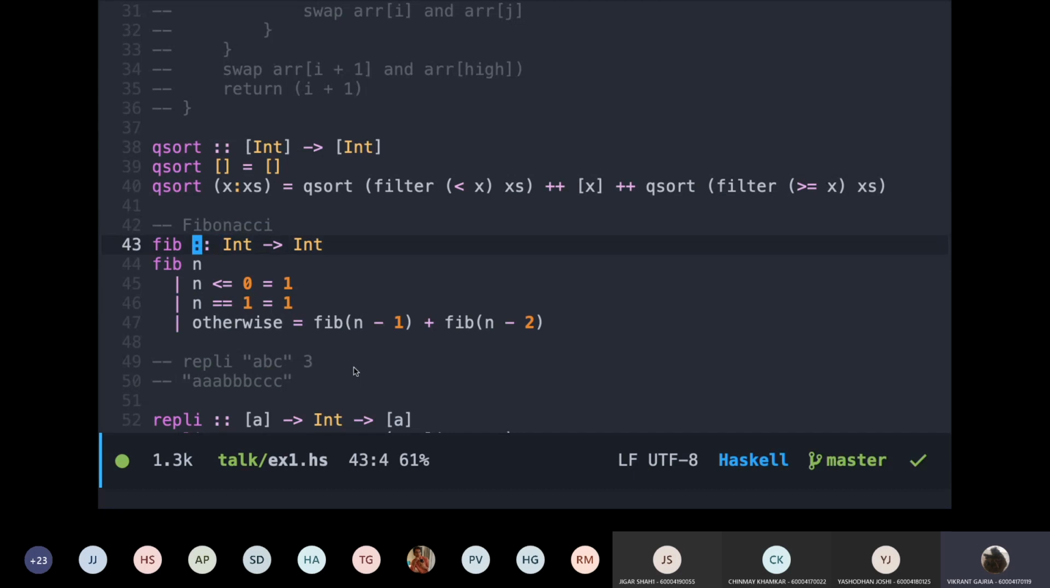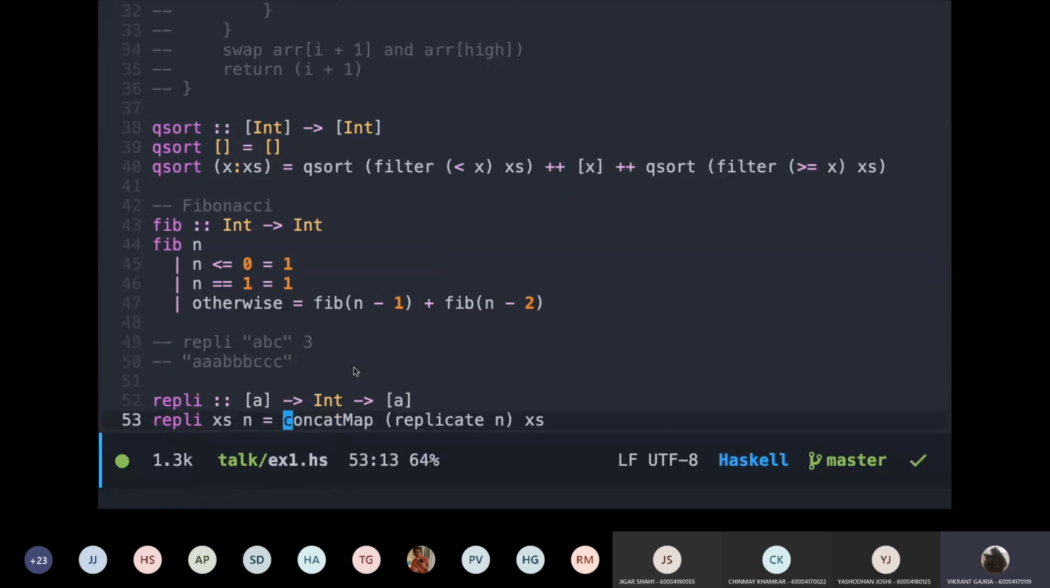So this operator means it is a function which takes an integer and then returns an integer. Fibonacci of n is defined as: if n is less than or equal to 0, that is what I mean by a base condition, return 1. When n is equal to 1, return 1. Otherwise, I call Fibonacci on n minus 1 and n minus 2. So you can see it is much simpler to write all of this without if, else, and for loops.